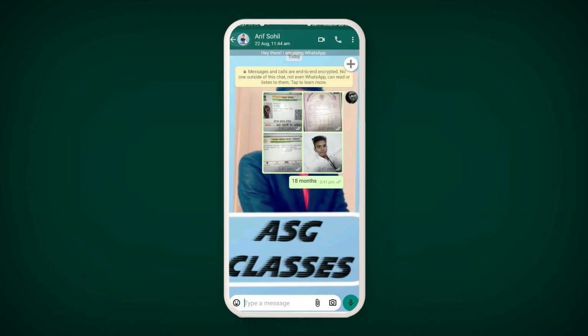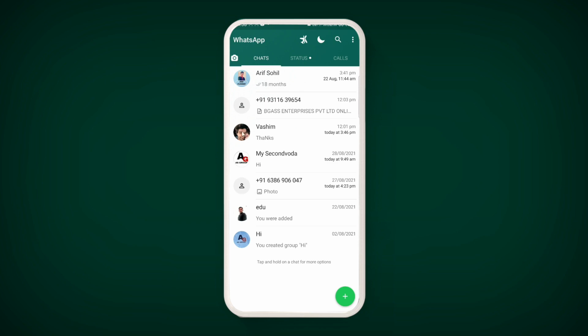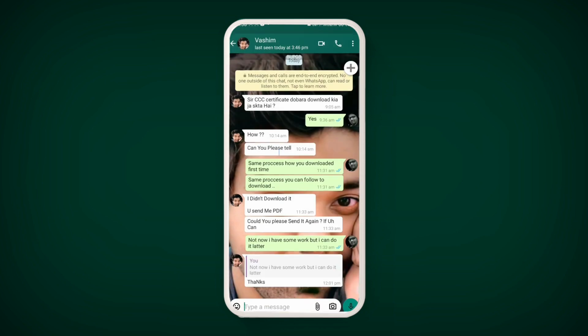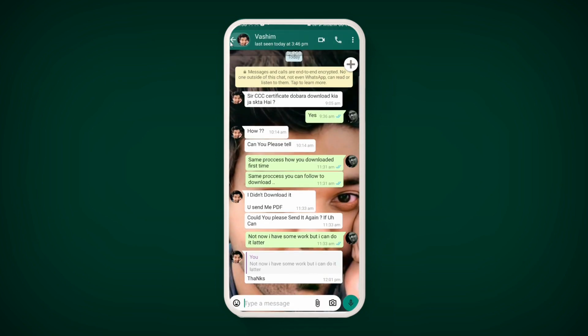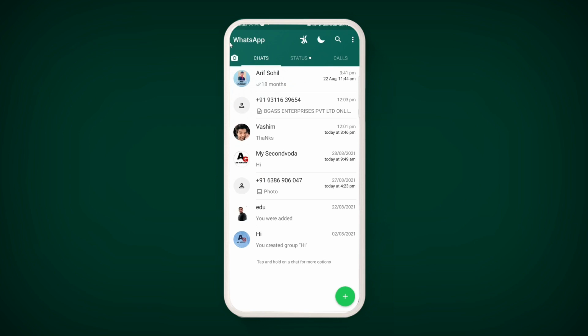One thing you can see here is that the DP, the profile picture, is the same as the wallpaper. In almost every chat you can see that the profile picture is the same as the wallpaper. So you don't need to apply a wallpaper. Whatever the profile picture is, it will be converted automatically to the wallpaper. This profile picture to wallpaper feature is also very cool. Let us talk about other features.